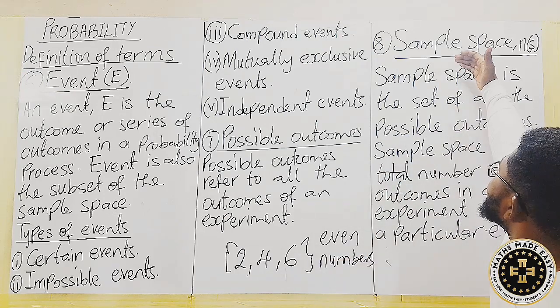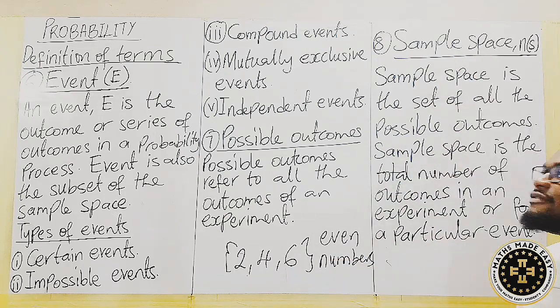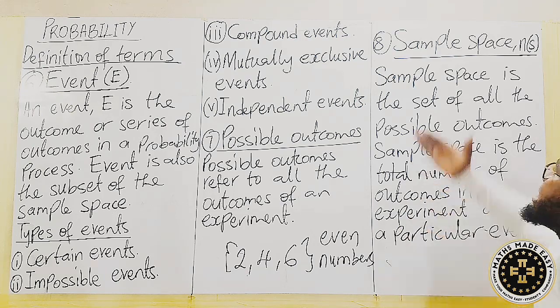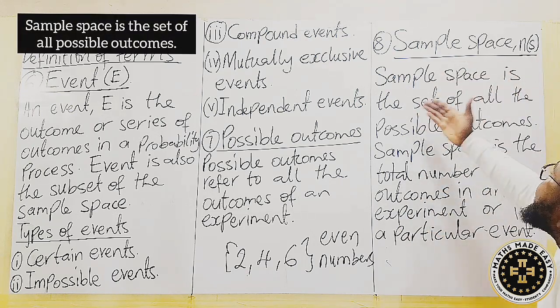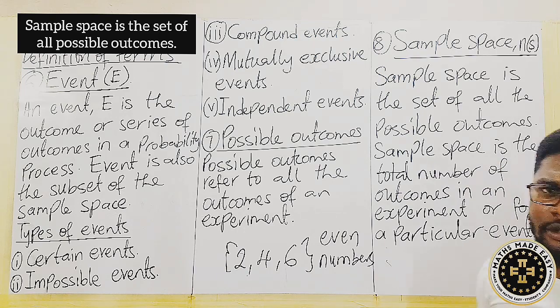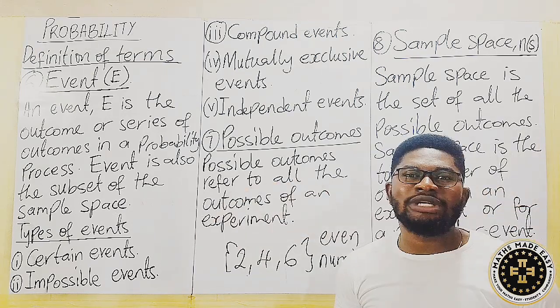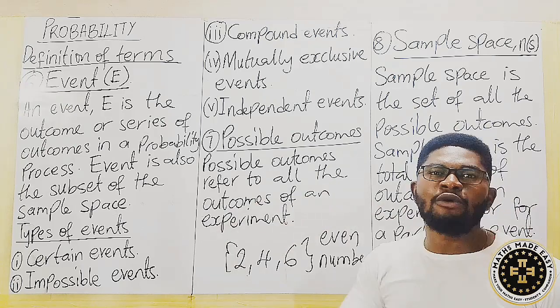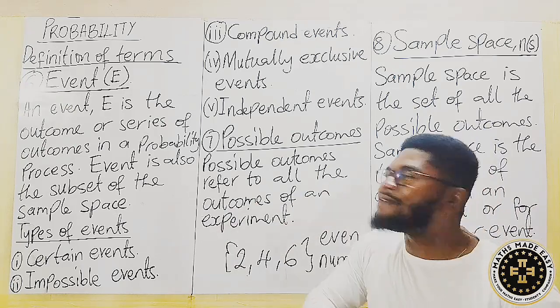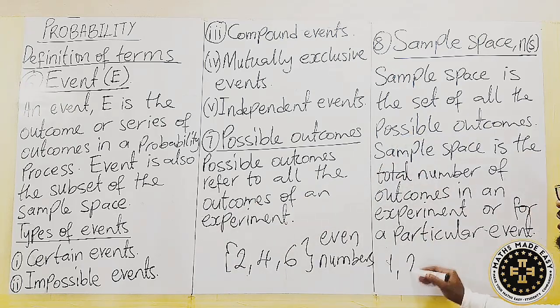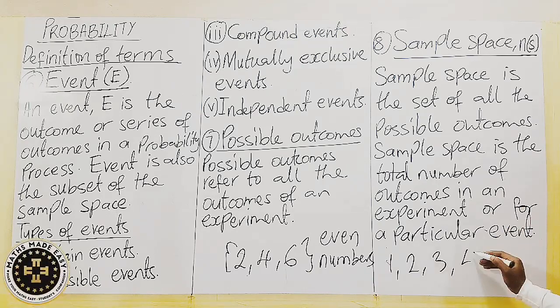Now let's look at the particular one we are waiting for, called sample space. It is the last one, but not the least. So sample space is the set of all possible outcomes. So when you have a die, the possible outcomes on the die will be 1, 2, 3, 4, 5, 6. So the die can give you 1, can give you 2, can give you 3, can give you 4, can give you 5, and still can give you 6. These are referred to as possible outcomes.